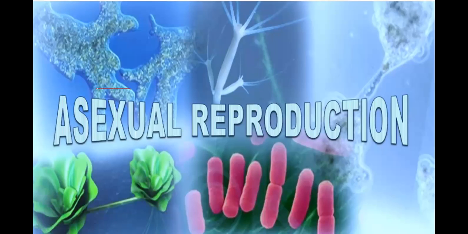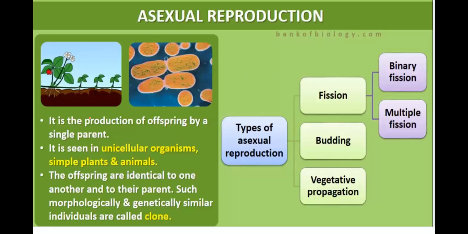Now we'll be discussing what is asexual reproduction. So asexual reproduction is the reproduction of offspring by a single parent. This is a parent, it is a single parent. From this parent, another plant is developing. There are new baby plants developing. There is no involvement of more than one parent. From single parent, more